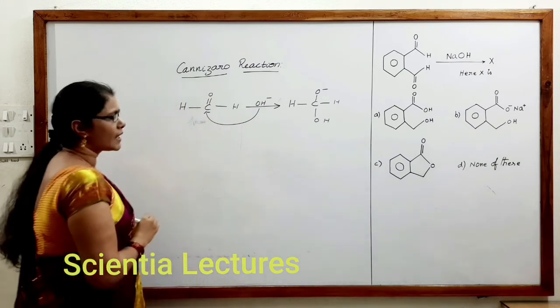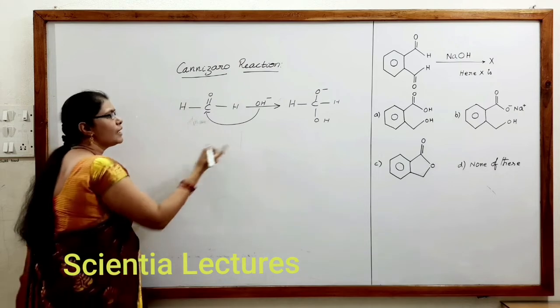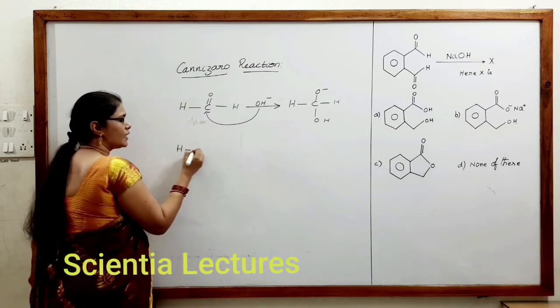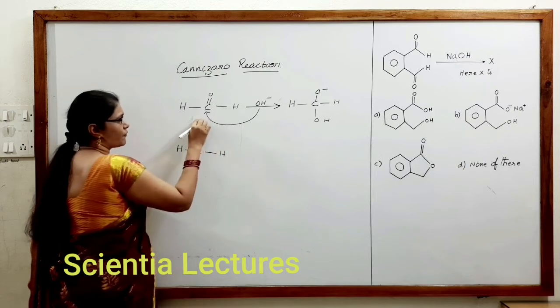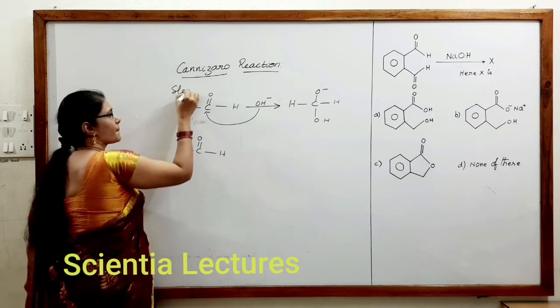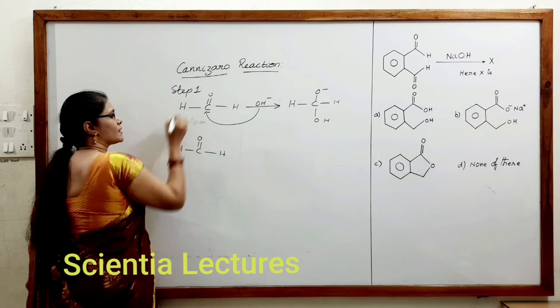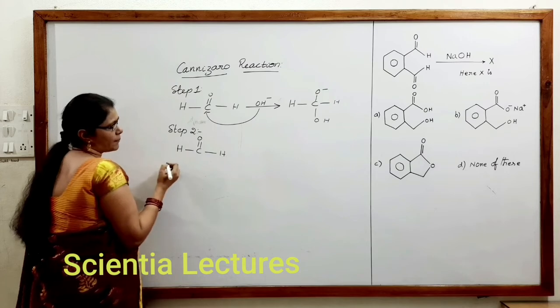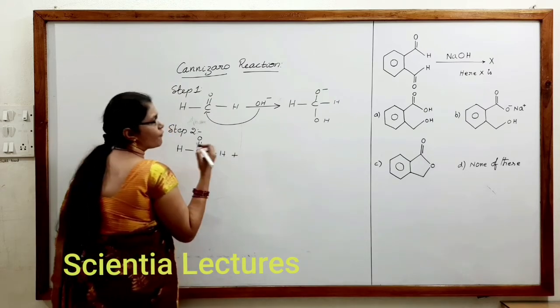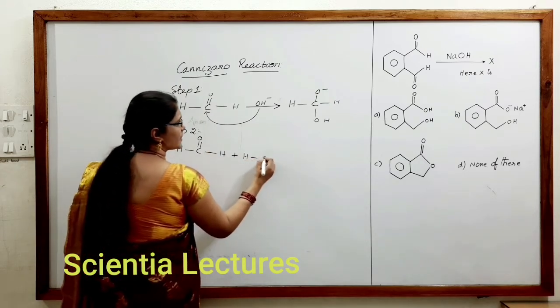This intermediate, as it is quite unstable, reacts with another mole of formaldehyde like this. This is step 1. This is step 2. Let us see what happens in step 2 when another mole of formaldehyde is present.